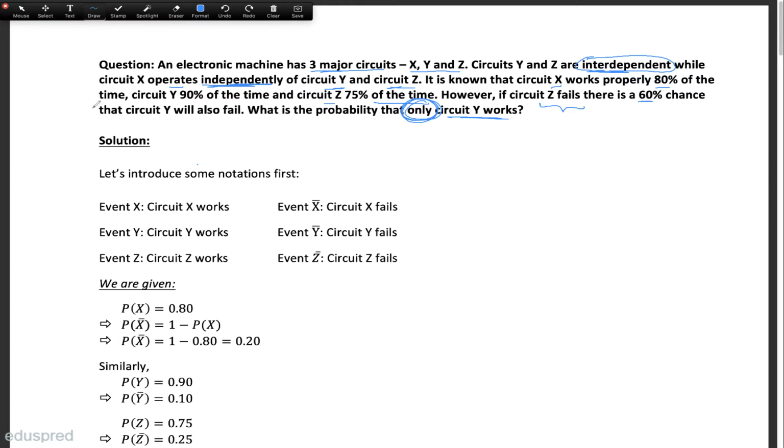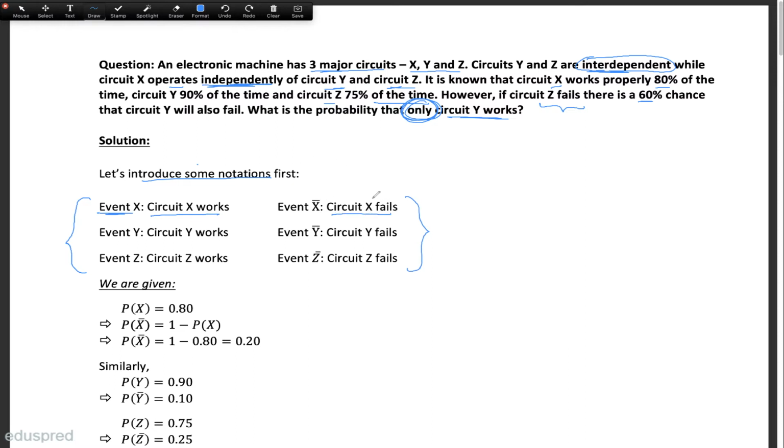Okay, so this is the question, and as you can see, there is a lot of information given in this question. So the first thing that I'm going to do is introduce some notations, and then we will try to simplify whatever information is given in the question. So these are the notations that I'm going to work with. I'm defining event X as the event that circuit X works, and I'm taking the notation X bar for the case where the circuit X fails.